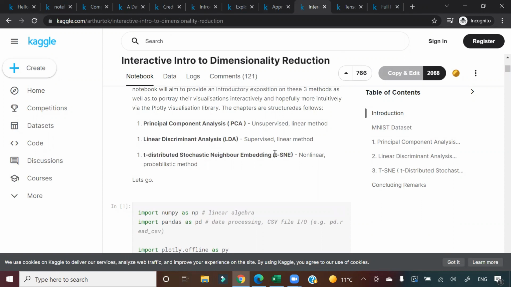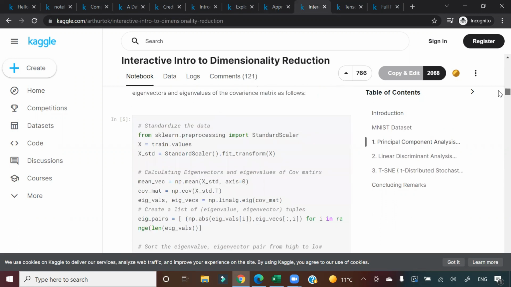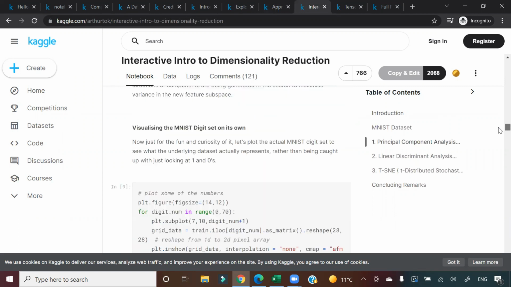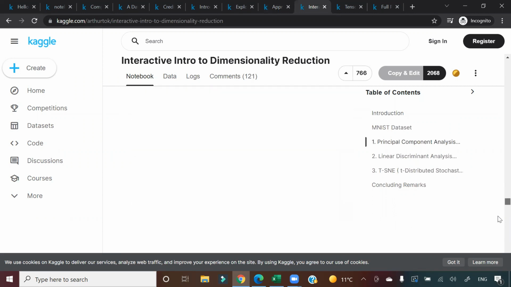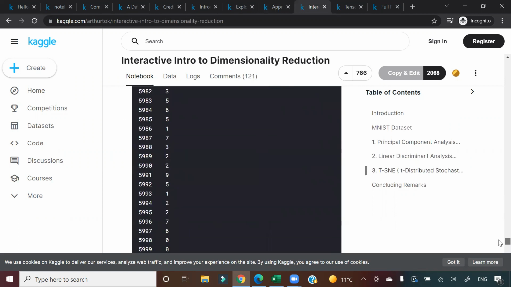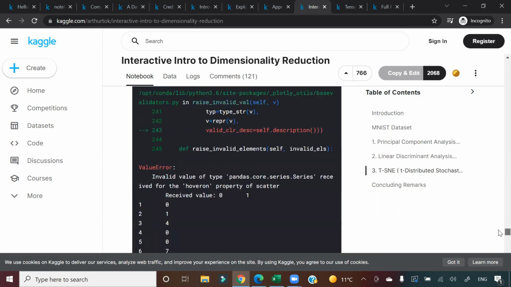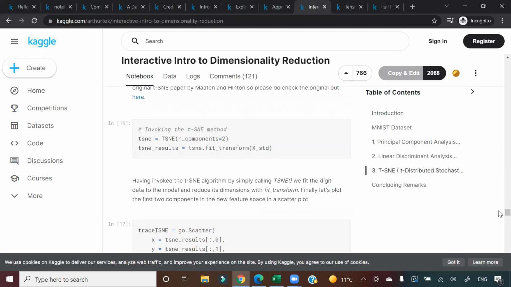In this particular notebook, you will get a detailed understanding of how PCA works, how LDA works, how this third technique TSNE works with one data set with some examples. Believe me, guys, I have personally gone through this, I have personally referred to this many times. Okay. If you go through this notebook, right, you will get a very good understanding of what is the use of dimensionality reduction and how all these different techniques work on that concept. Very, very good notebook again.